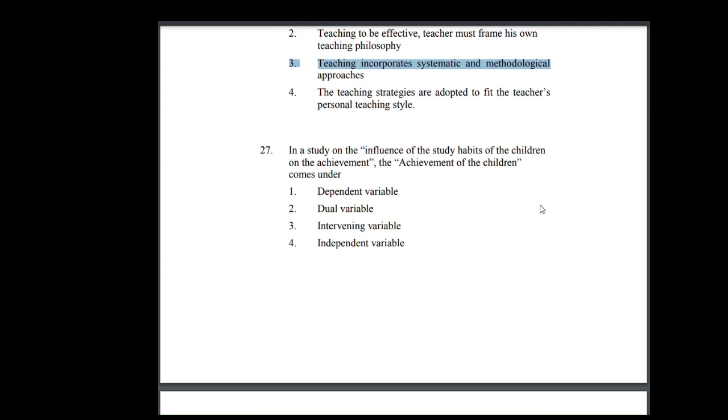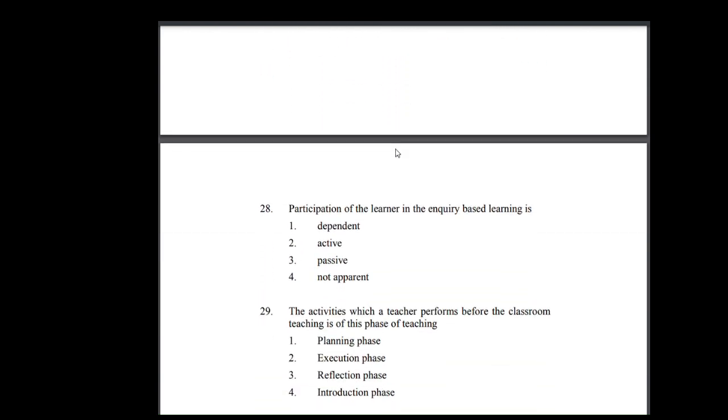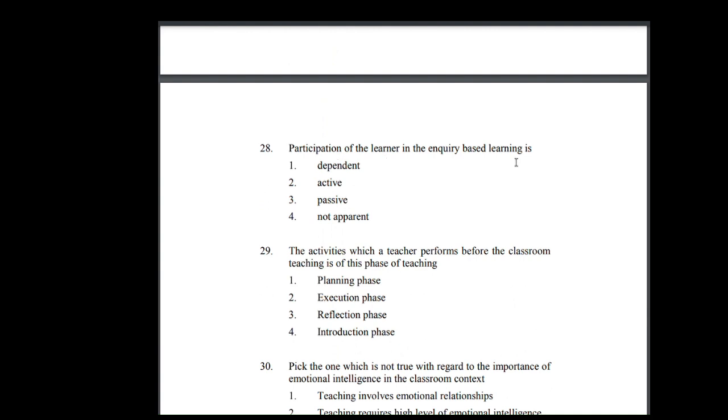27. In a study on the influence of the study habits of the children on the achievement of the children, achievement comes under: 1. Dependent variable 2. Dual variable 3. Intervening variable 4. Independent variable. Option 1 is the correct answer. 28. Participation of the learner in inquiry-based learning is: 1.